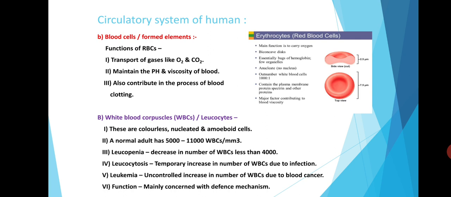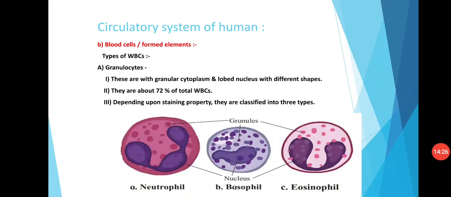These WBCs are mainly concerned with defense mechanism. WBCs are classified into two main types, that is granulocytes and agranulocytes, and this classification is done mainly on the basis of presence or absence of granules in the cytoplasm.